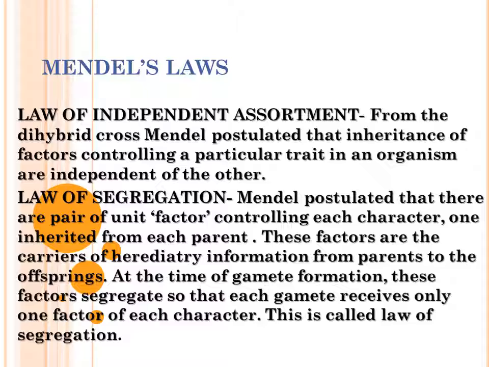At the time of gamete formation, these factors segregate so that each gamete receives only one factor of each character. For example, the height, either tall or dwarf. For each character, one factor is received from one parent. That is known as the law of segregation.